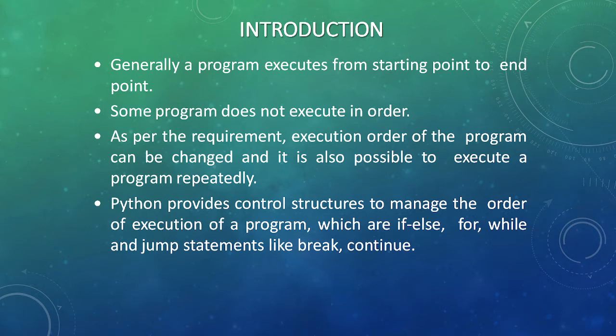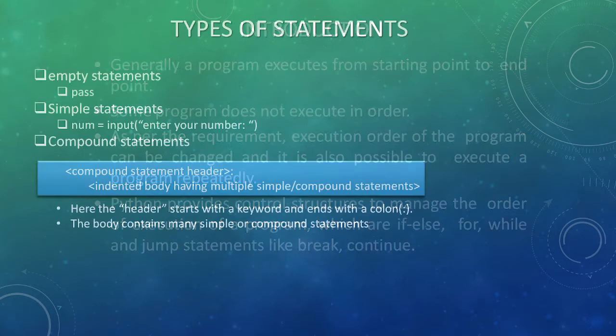So Python provides control structures to manage the order of execution of the program, which is done by if-else statement, for, while, and the various jump statements like break and continue.